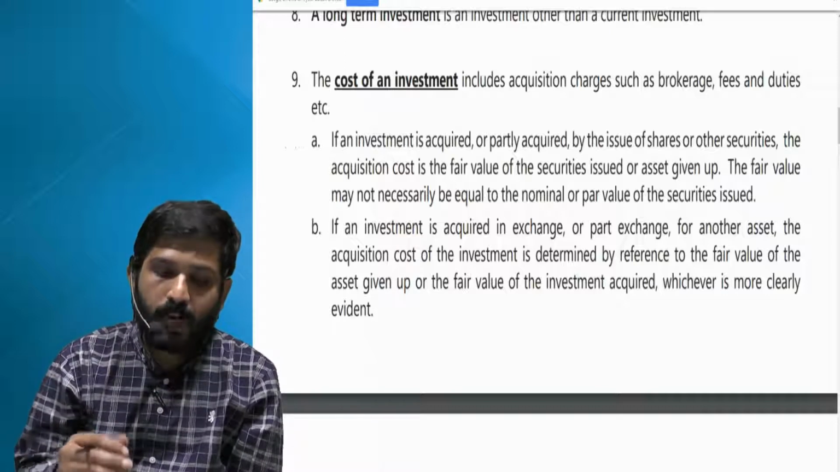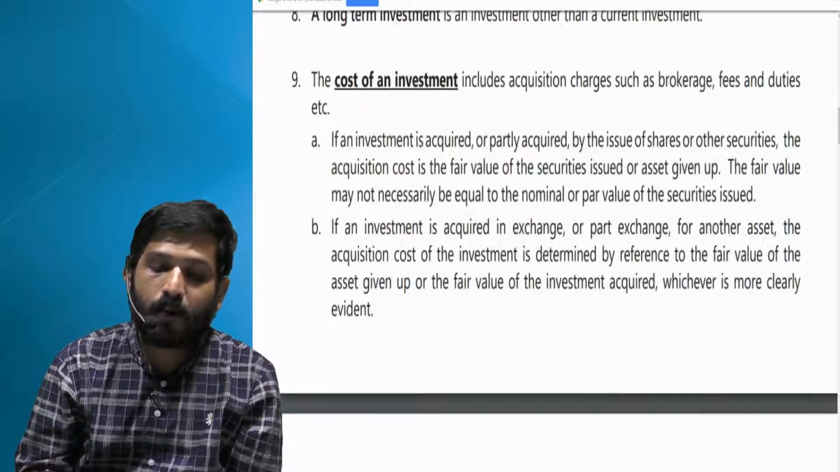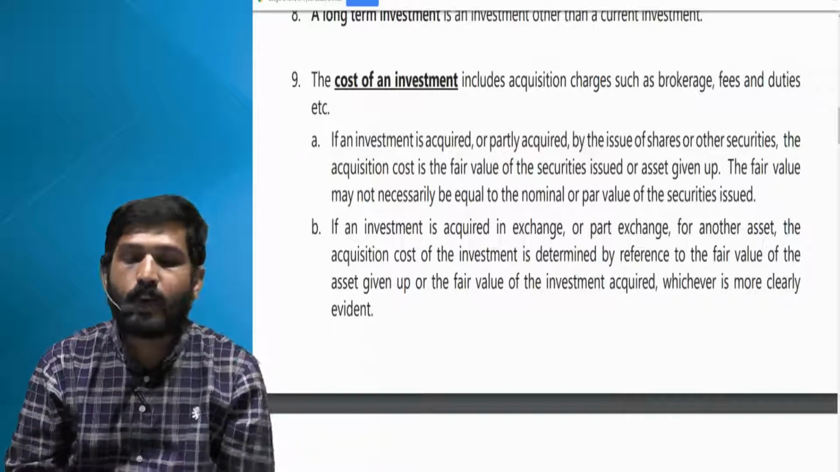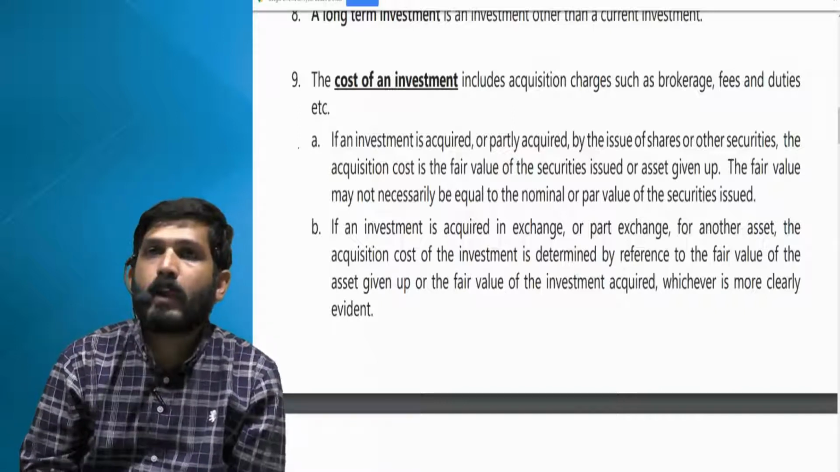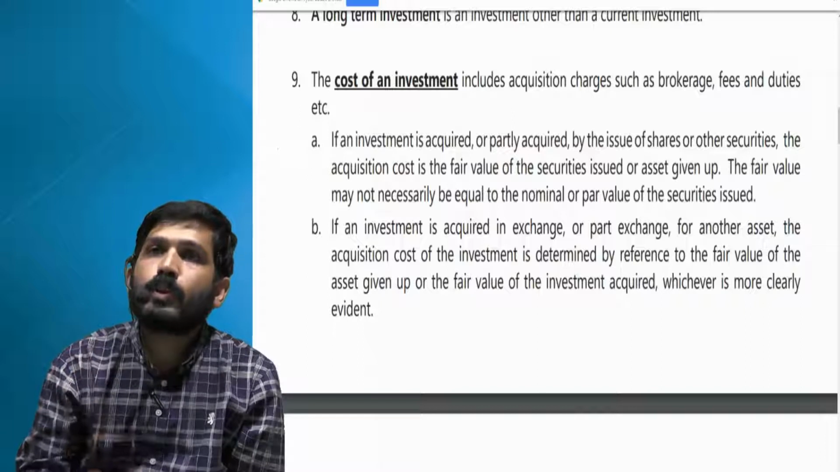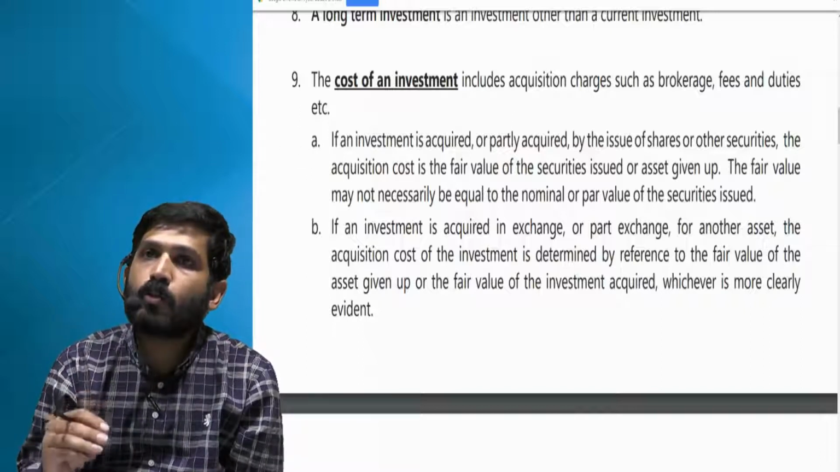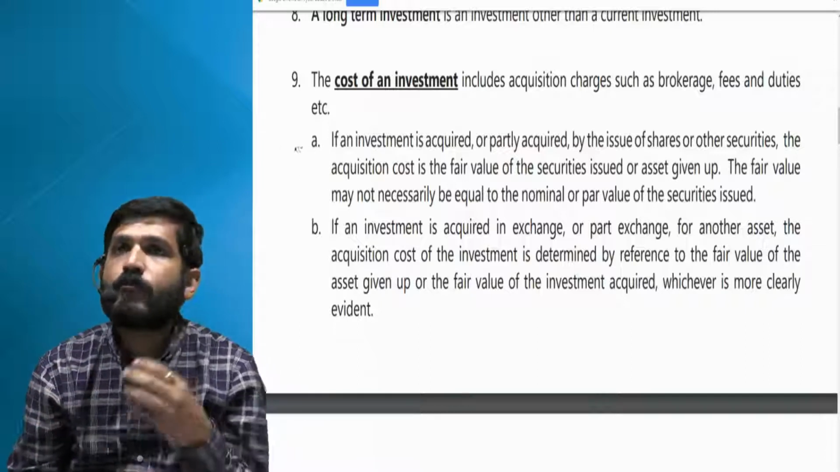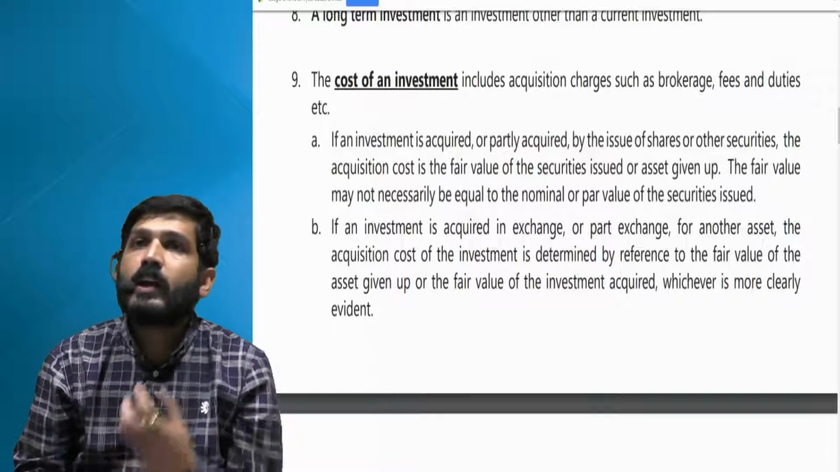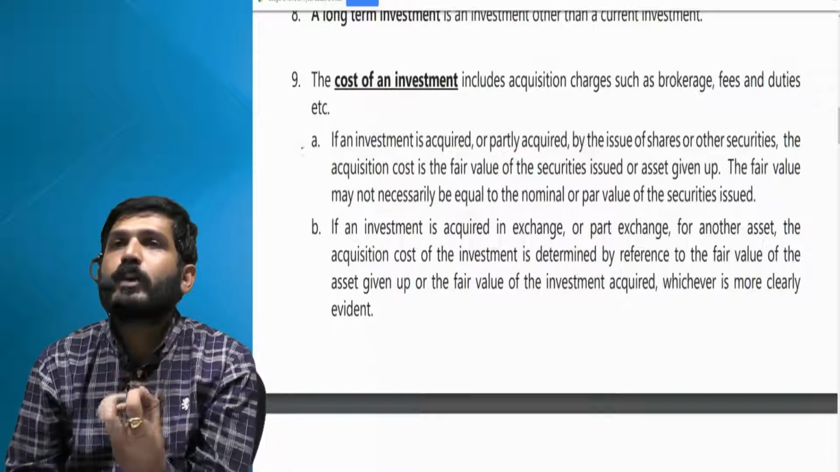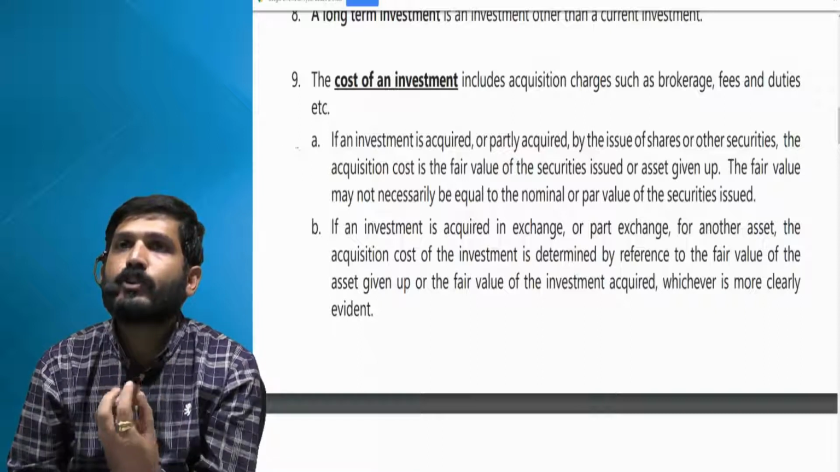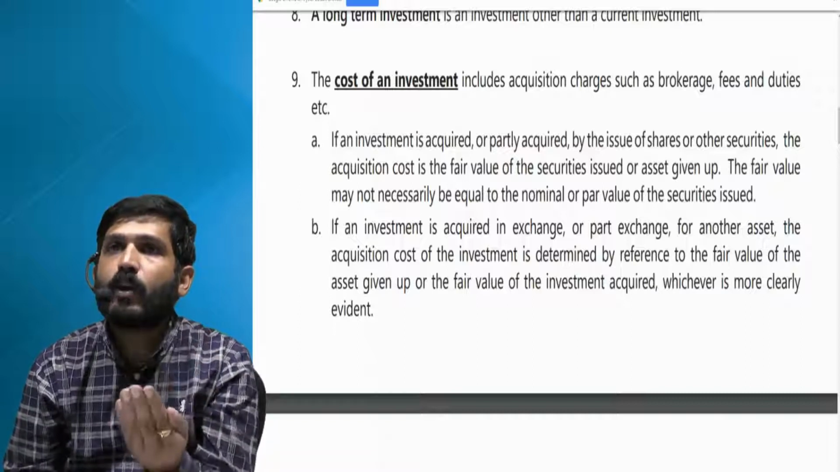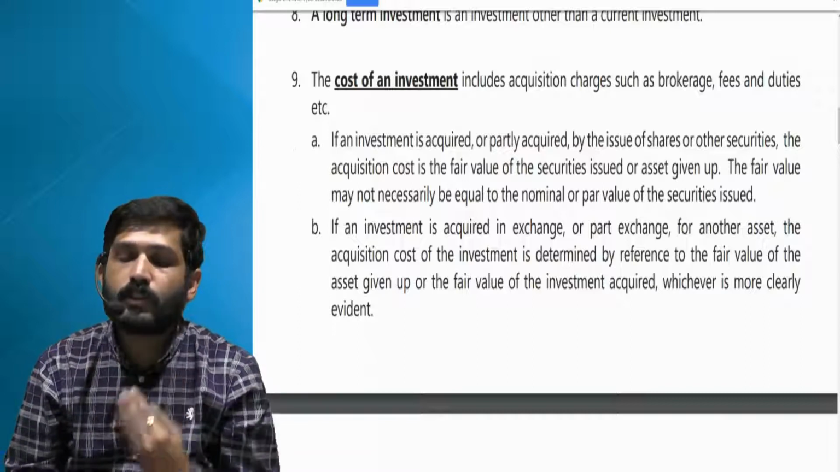Second, or you may say an additional point, if an investment is acquired or partly acquired by issue of shares or other securities, then the acquisition cost is the fair value of the securities issued or given up. So let us say you are acquiring 100 equity shares of another company, and in exchange you are giving your 200 preference shares. What is the fair value of those 200 preference shares? Let us say it is 2 lakh rupees. Then 2 lakhs will become your cost of acquisition of those 100 shares of another company. So the fair value of shares, assets or securities given will become the cost of securities received.